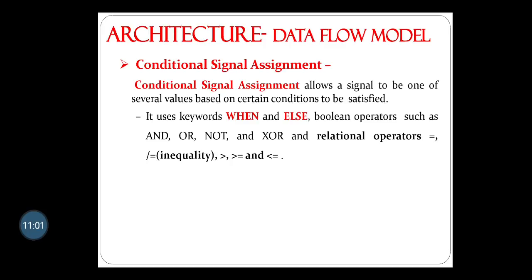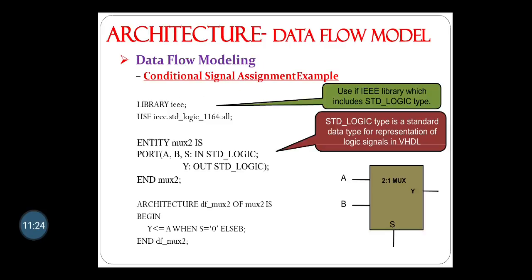It uses the keywords when and else. Boolean operators such as and, or, not and XOR, and relational operators can also be used along with them. So when you are using when and else statements, you can use the other operators as well. Here is one example of a conditional signal assignment.